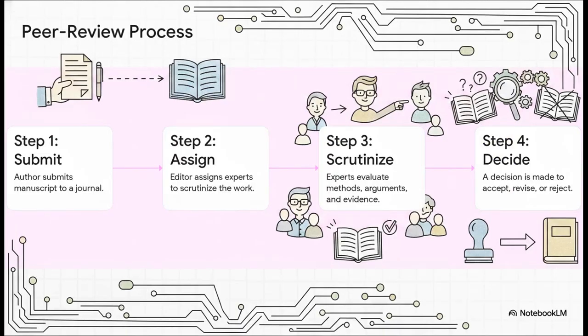And this process is no joke. An author submits their work to a journal. The editor then sends it out to other experts in that exact field. Those experts then scrutinize everything. The methods, the arguments, the evidence, all of it. And only after passing that intense evaluation is a decision finally made to accept it, ask for revisions, or just flat out reject it. It's a system built from the ground up on verification.